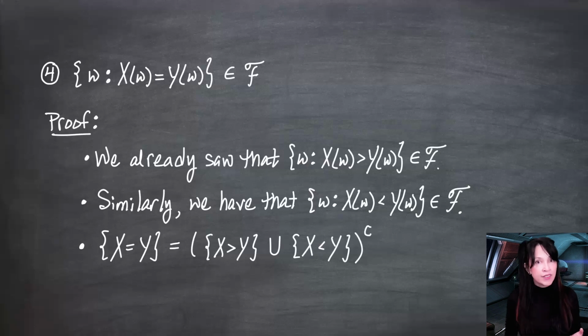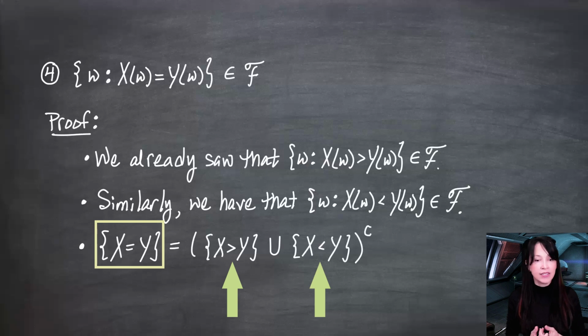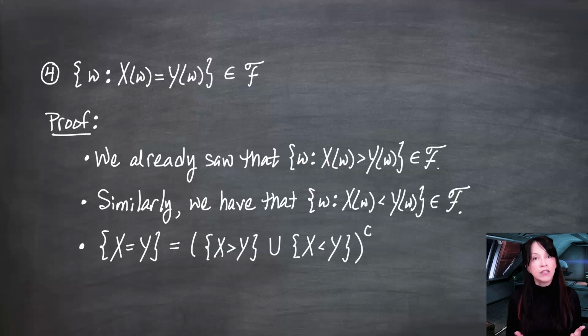So take the complement of that set, and this is one way to represent this set over here. And because this is an F and this is an F and this is a union and a complement, and sigma fields are closed under countable unions and complements, this is in fact in F. So we have now shown the claim that the set of omegas for which X of omega equals Y of omega is in fact in F.